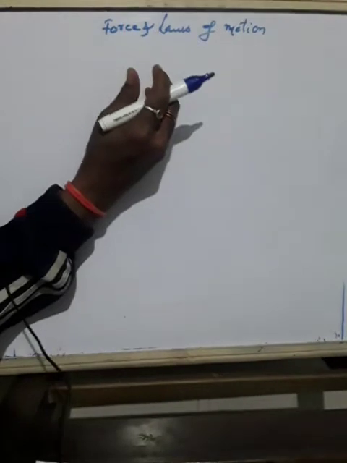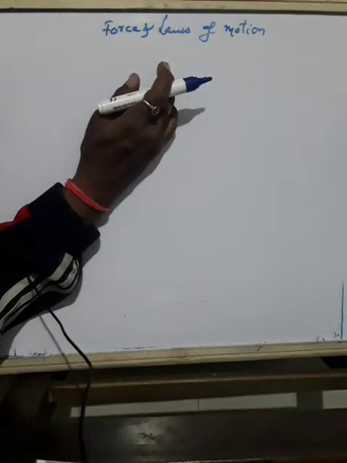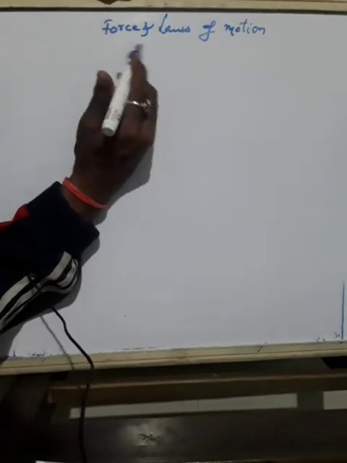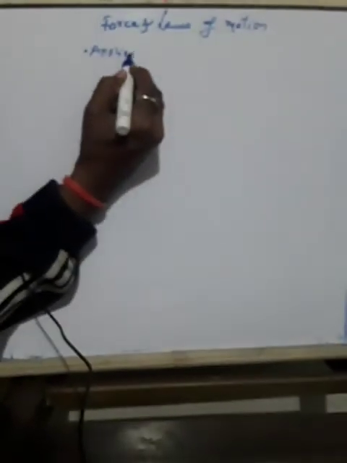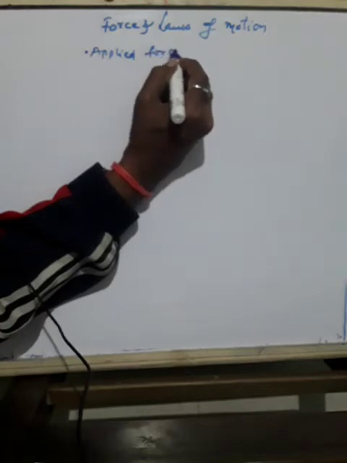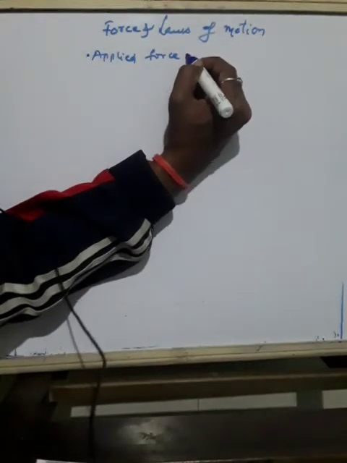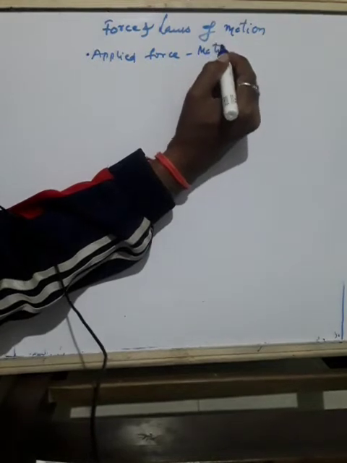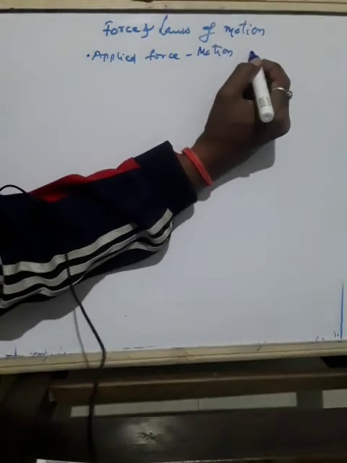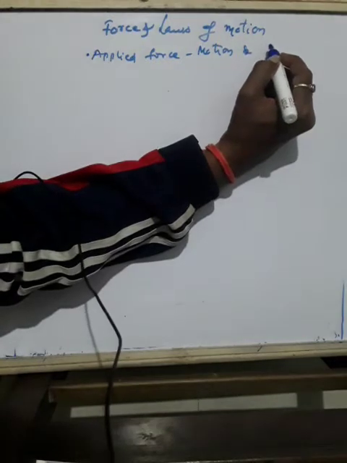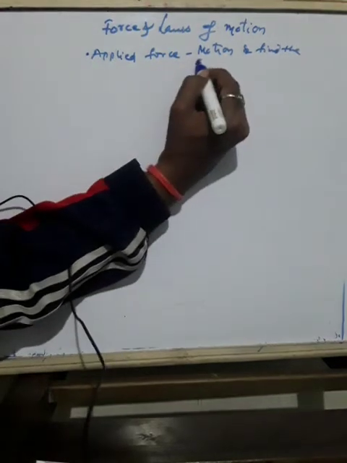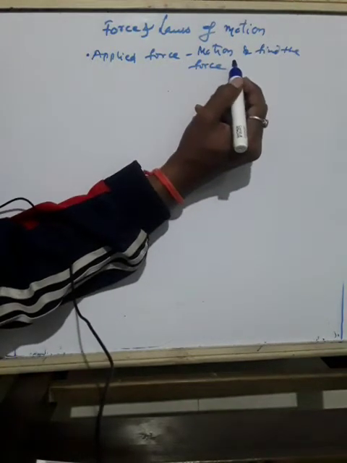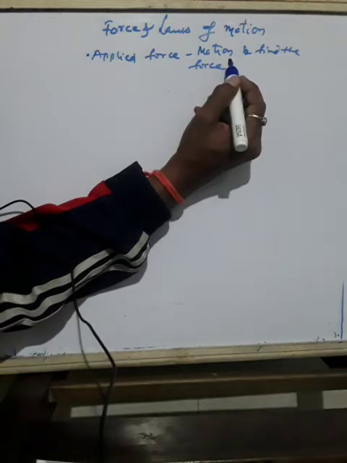So the first two laws of motion tell us how an applied force brings changes in motion and provide us with a method of determining the force, which means finding the force. These two laws said about this. Then what about the third law?